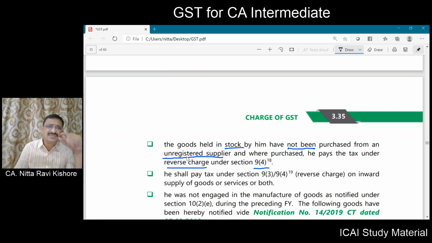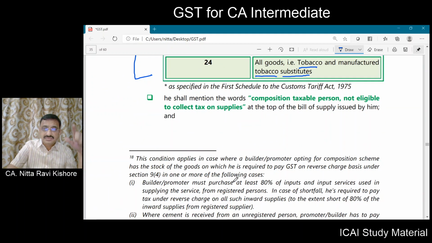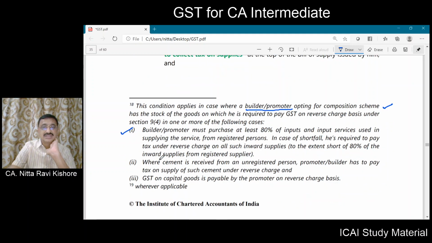Now, actually, this provision will be applicable only in respect of builders or promoters who opt for composition scheme. He is required to pay reverse charge if the procurements are not at least 80% from registered persons. For cement, you have to pay reverse charge at 28%, and on capital goods.